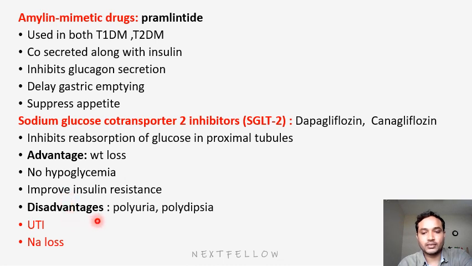The main disadvantages will be polyuria, polydipsia, and most common will be UTI, because more glucose will be flushed out. There will be a chance of developing more UTI because more bacteria will get infected because of the accumulation of glucose in the urine. Next, obviously sodium loss will be there. Among these SGLT inhibitors, the main adverse effect will be UTI. The advantage will be they won't cause hypoglycemia and they cause weight loss. That's why, because of no hypoglycemia, nowadays we are using these SGLT inhibitors more, that is dapagliflozin and canagliflozin. Okay, that's it. Thank you.